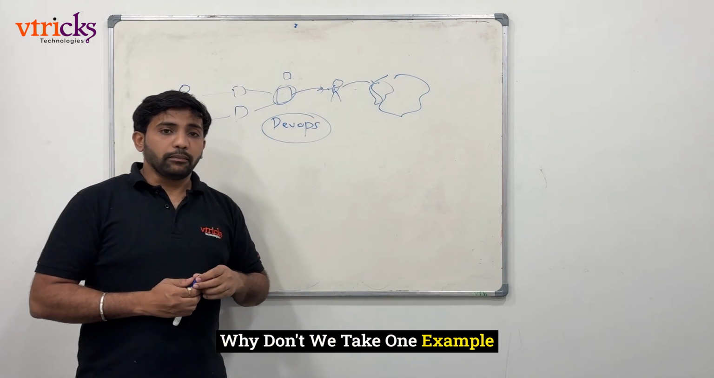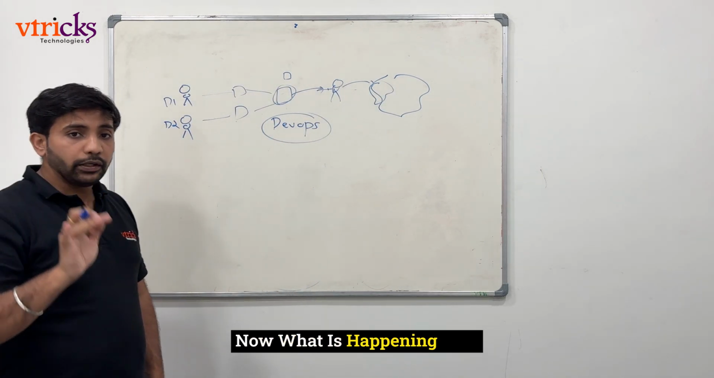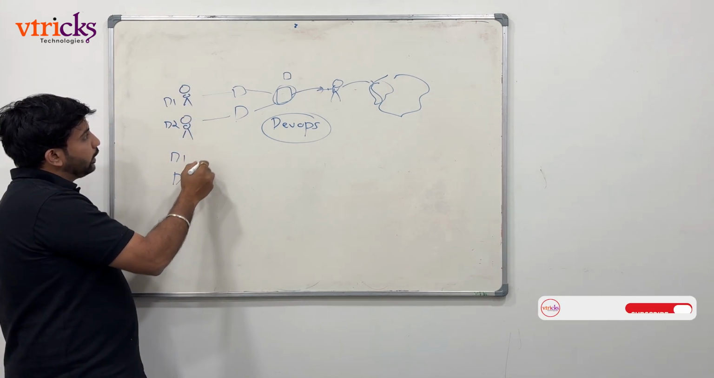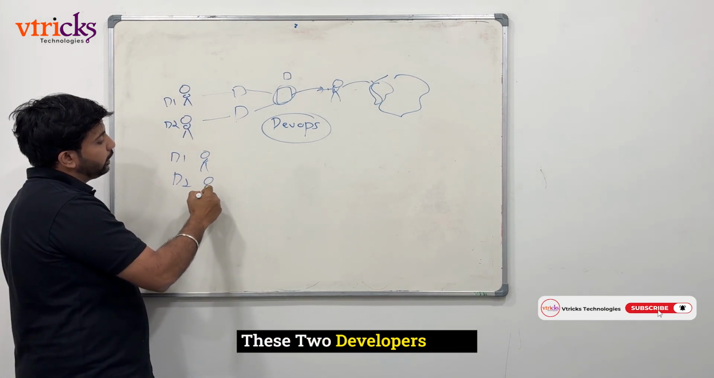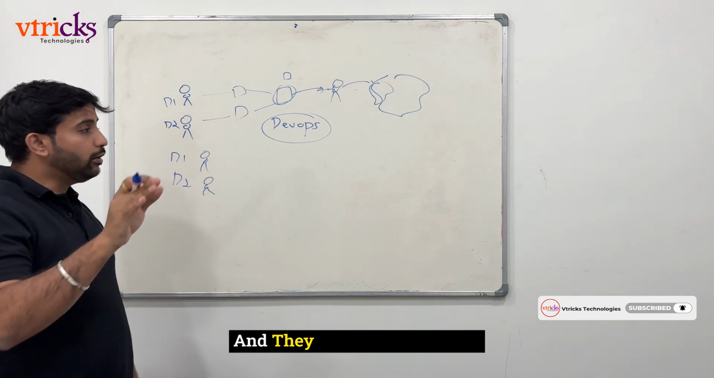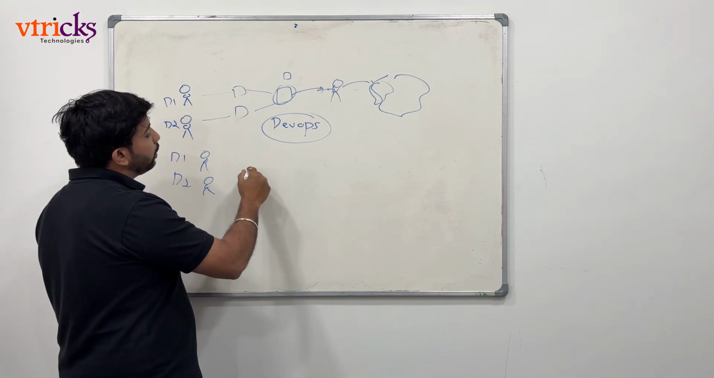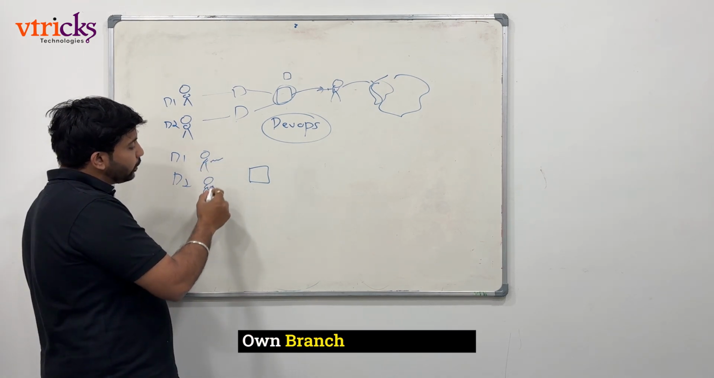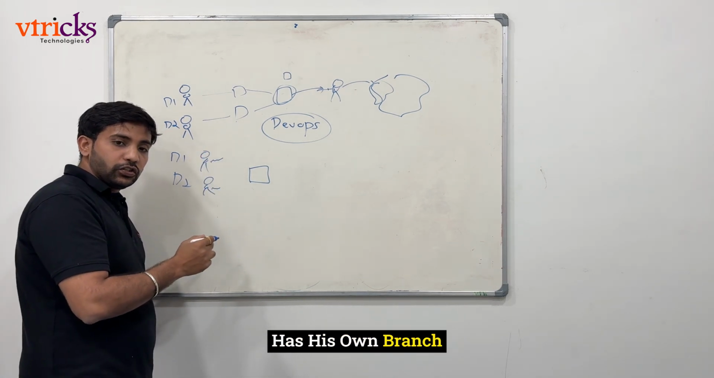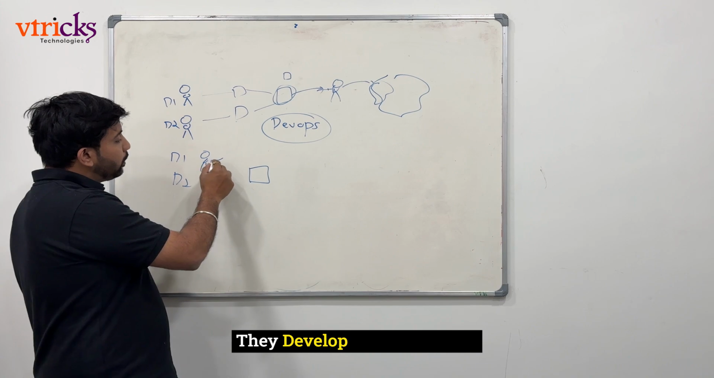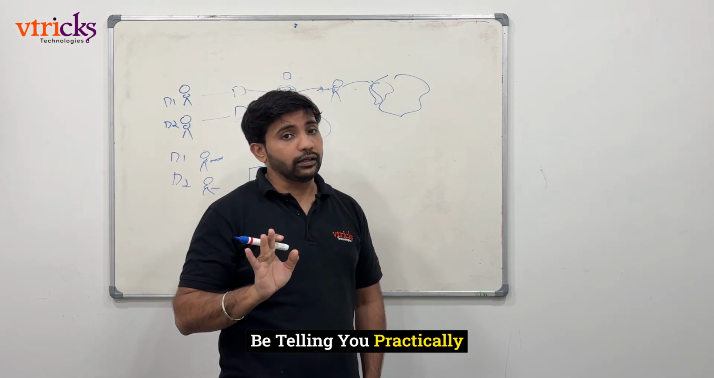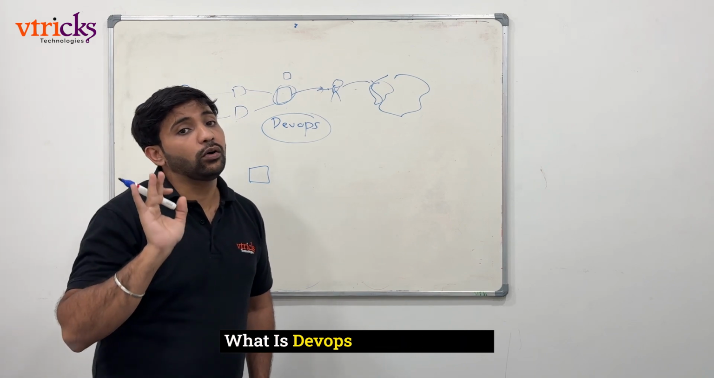Why don't we take one example for this? Now, the same developer 1 and developer 2 start developing, and they will be committing to one proper common repository, where developer 1 has his own branch and developer 2 has his own branch, in which they develop the code. What is a branch and how to work on it, I will show you practically. Theoretically, let us understand what DevOps is at this moment.